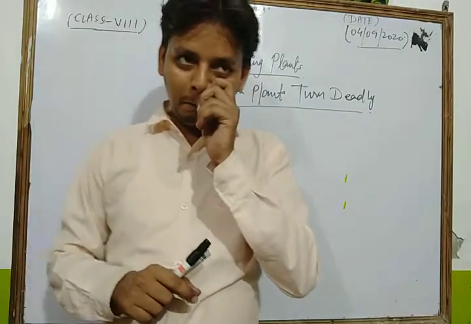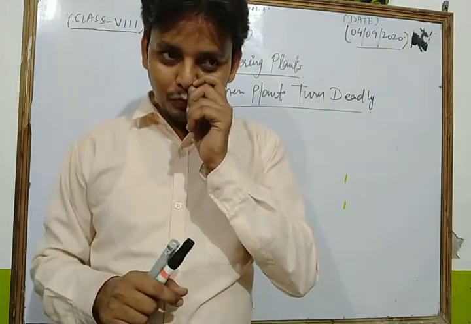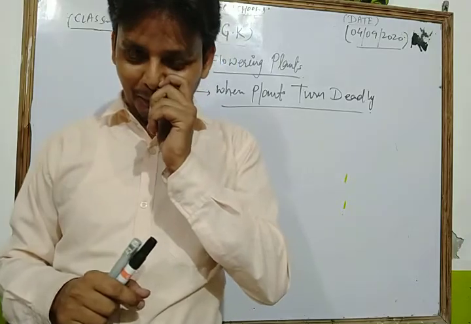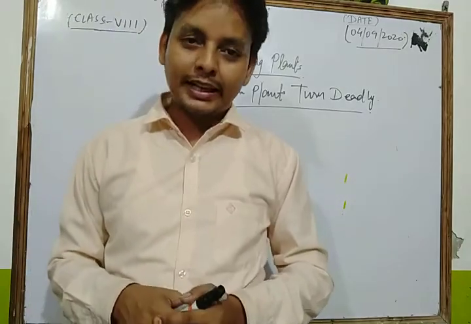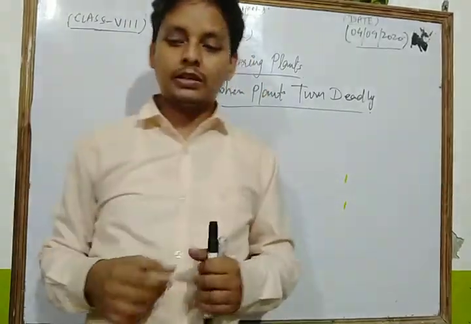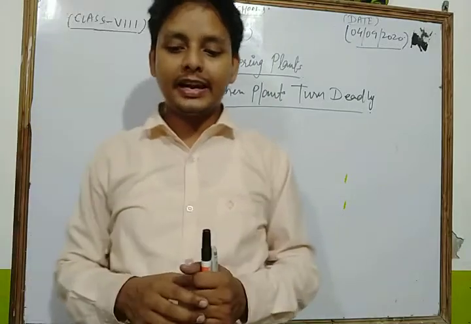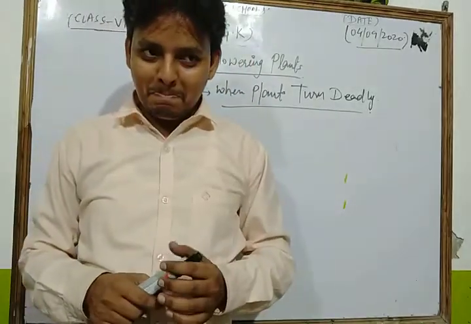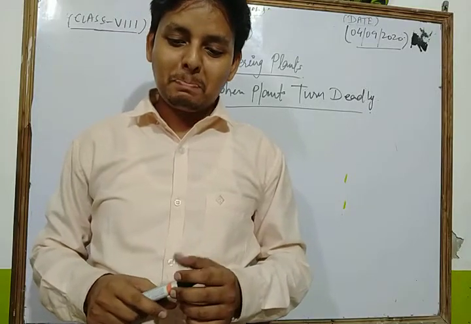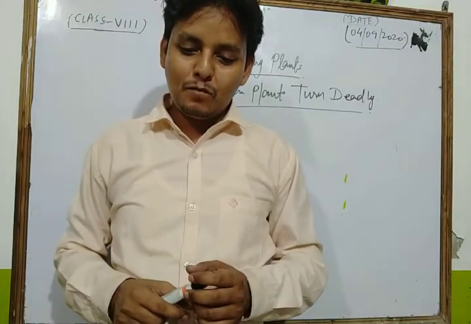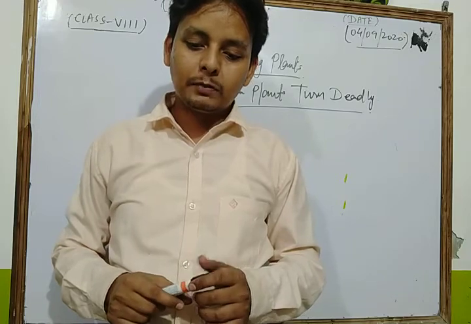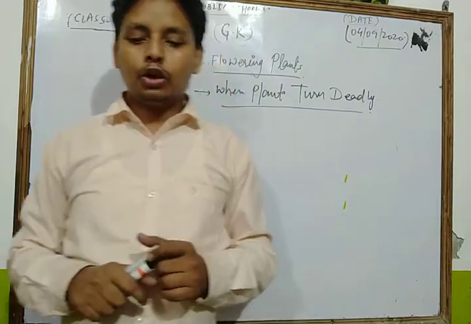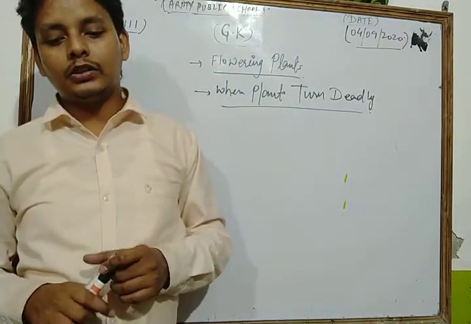Now we discuss the next plant, which is the last of that chapter. This plant is native to Europe, North Africa, and Western Asia.